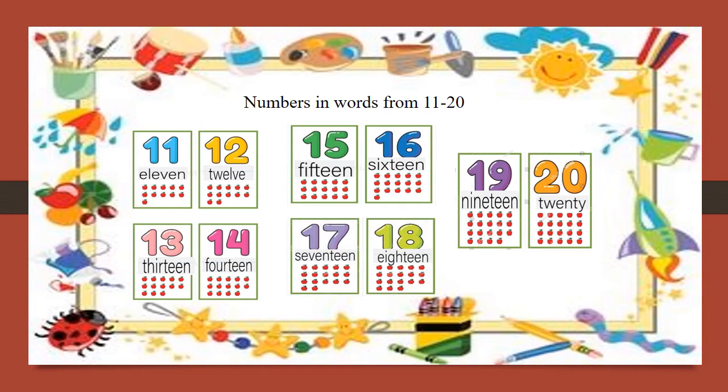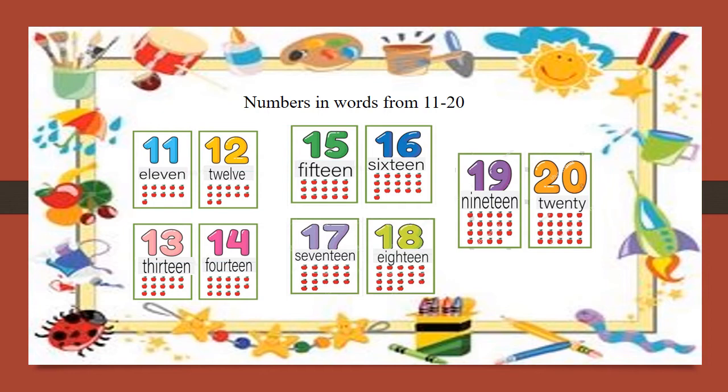17, S-E-V-E-N-T-E-E-N, 17. 18, E-I-G-H-T-E-E-N, 18. 19, N-I-N-E-T-E-E-N, 19. 20, T-W-E-N-T-Y, 20.